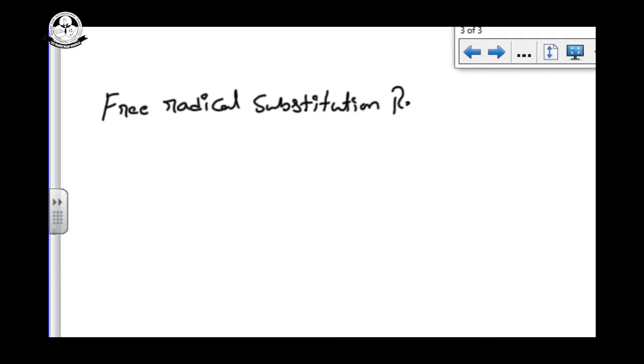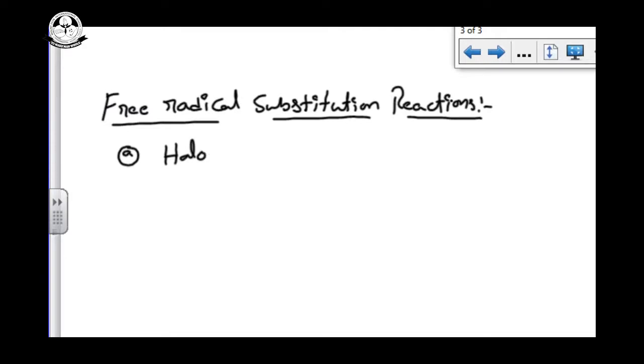Free radical substitution reactions. Three major chemical reactions are important here. The first one is halogenation.